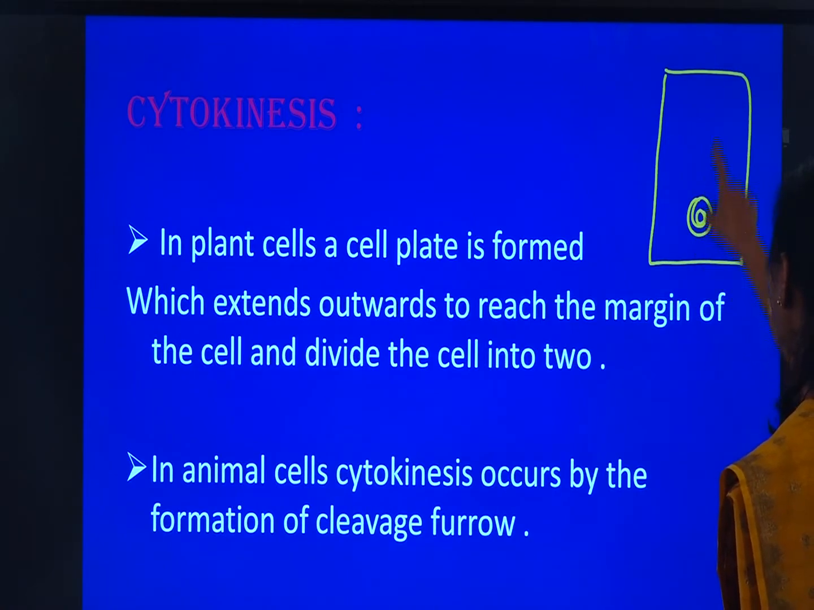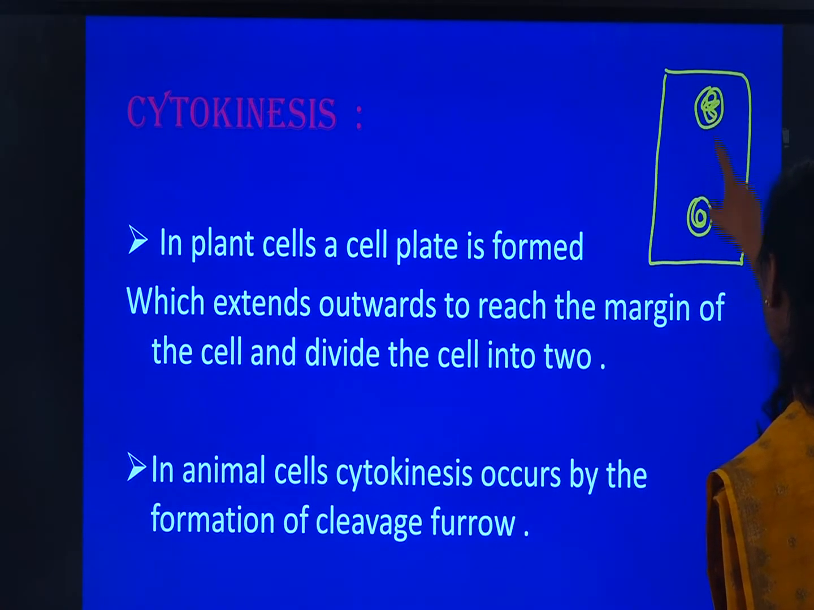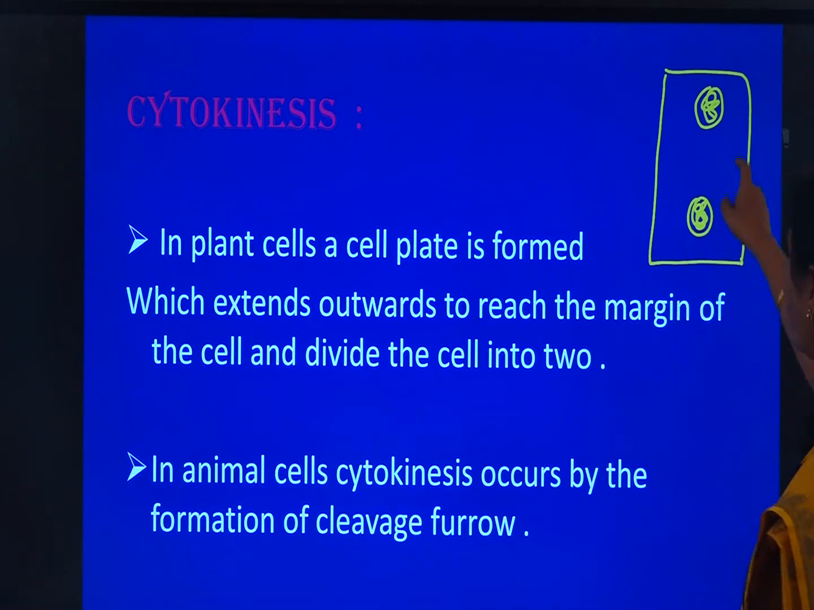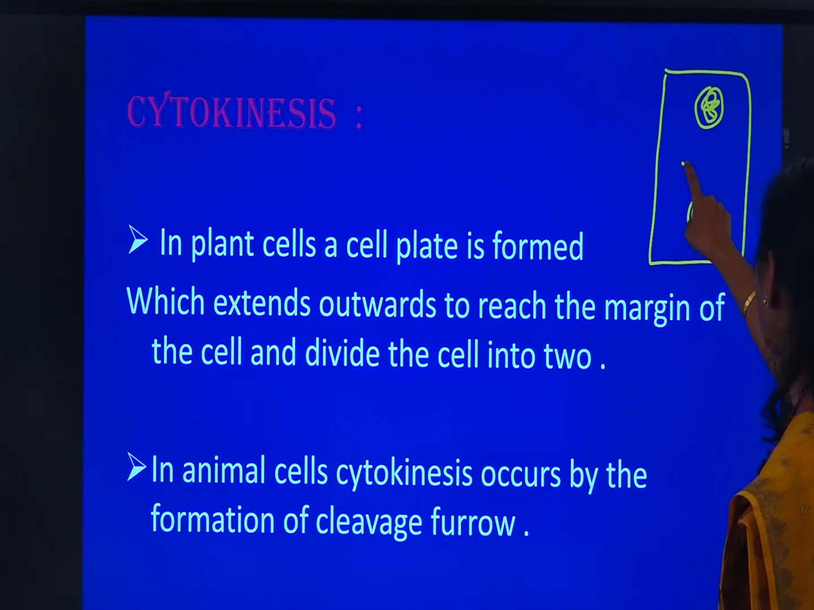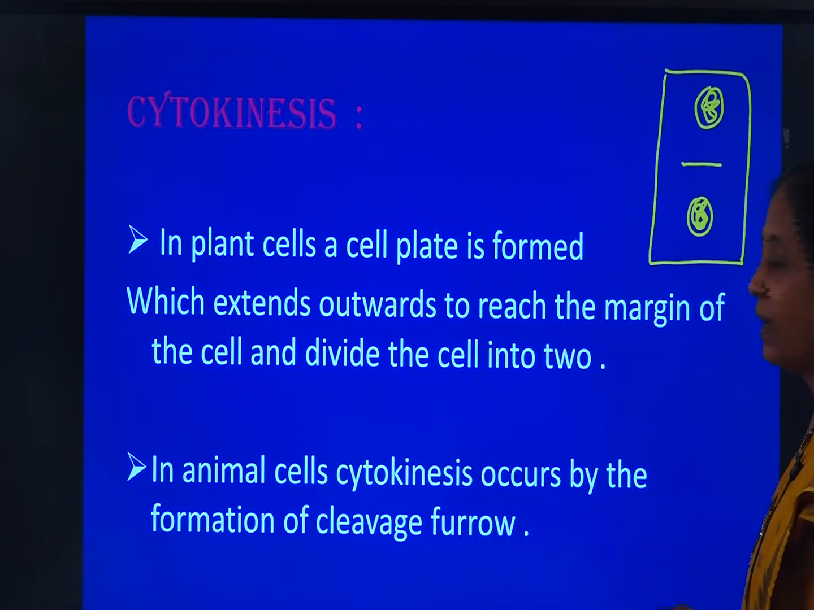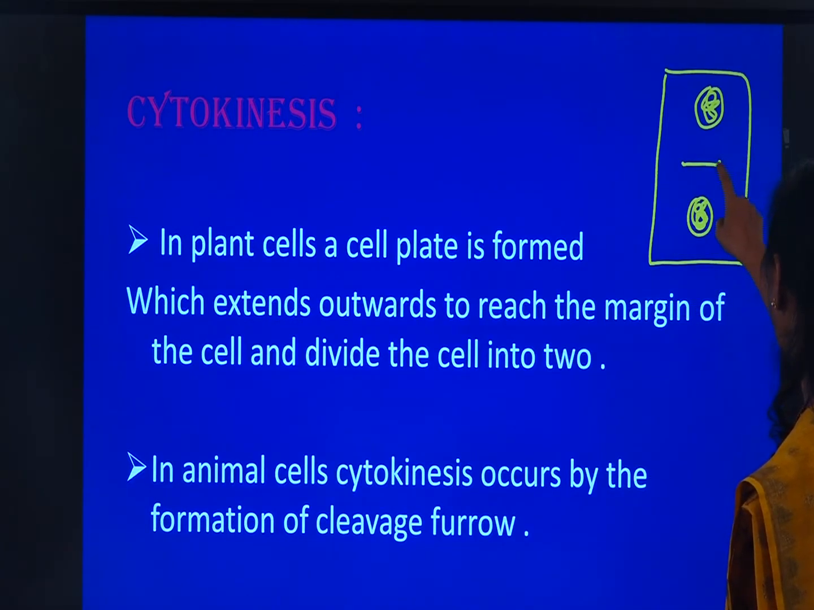The karyokinesis is already observed in the cell. It is followed by the cytokinesis. There is a formation of the cell plate that can be seen in the center, and this will move towards the periphery.